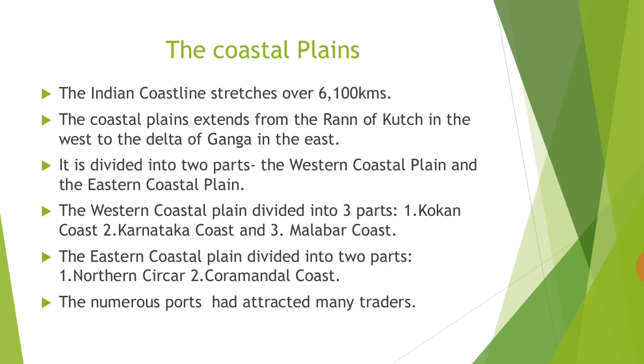And after that, when you come to the eastern side, it lies between the Eastern Ghats and the Bay of Bengal. It is broader than the western coastal plain. The eastern coastal plain is divided into two parts: the Northern Circars, which lies to the north of river Krishna, and the southern part, which is called Coromandel coast.